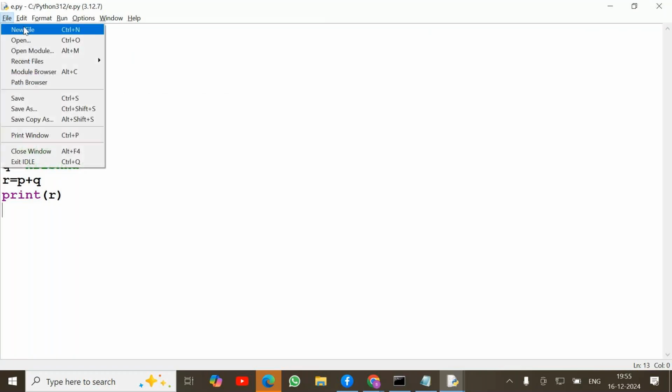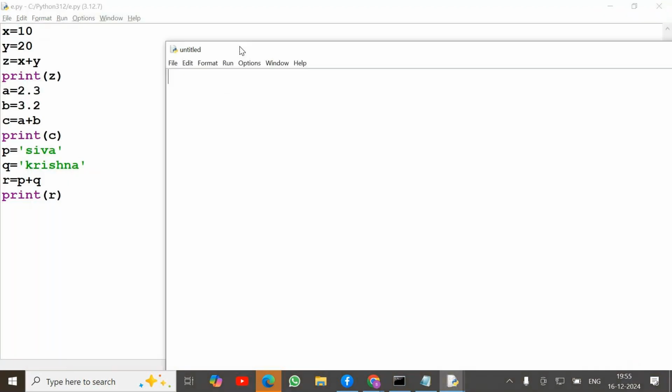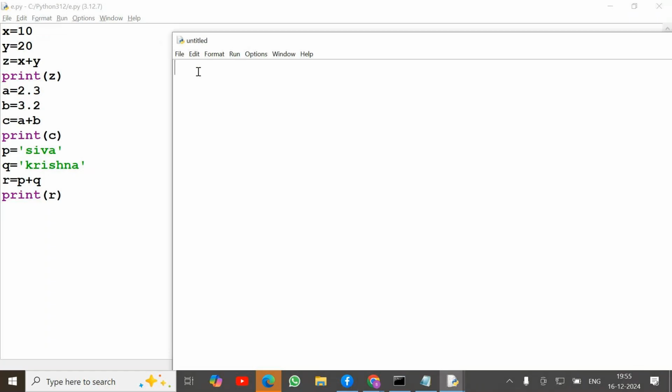Now the same logic I am trying to implement in a function. How to create a function is different in some programming languages, some keywords we use. For example, in C programming, when creating a function we use the function keyword. In Python, we use the def keyword. In other languages like Go programming, we use the func keyword.